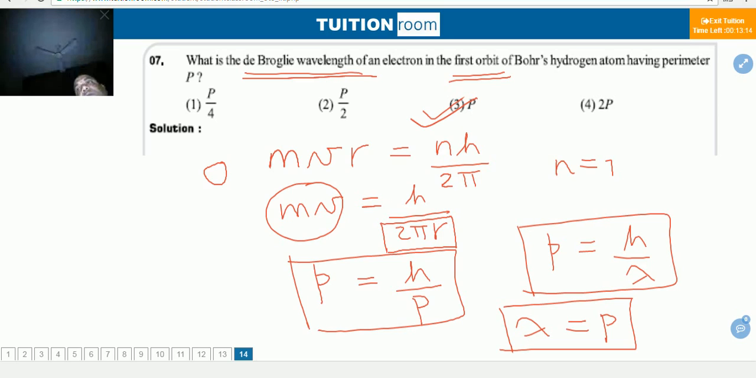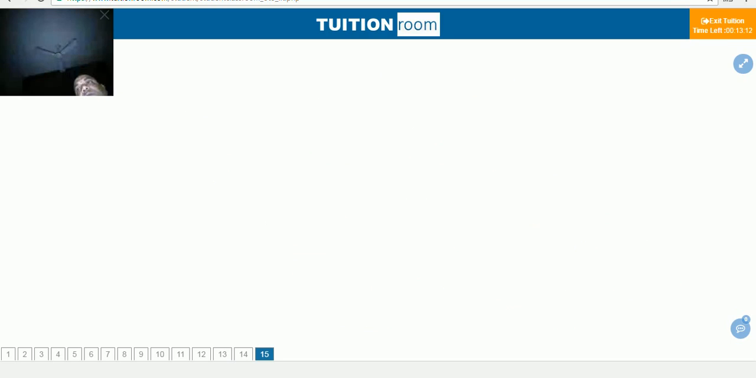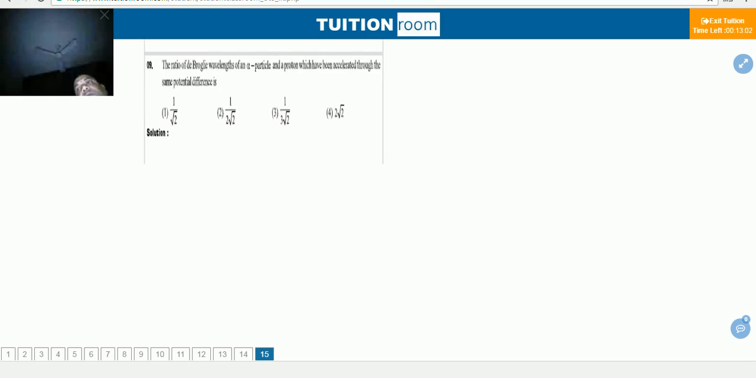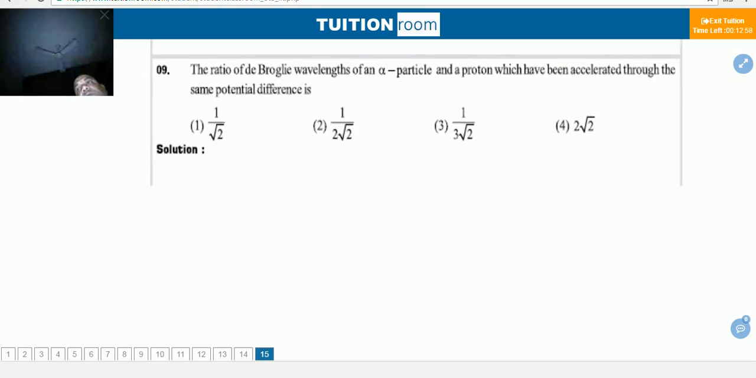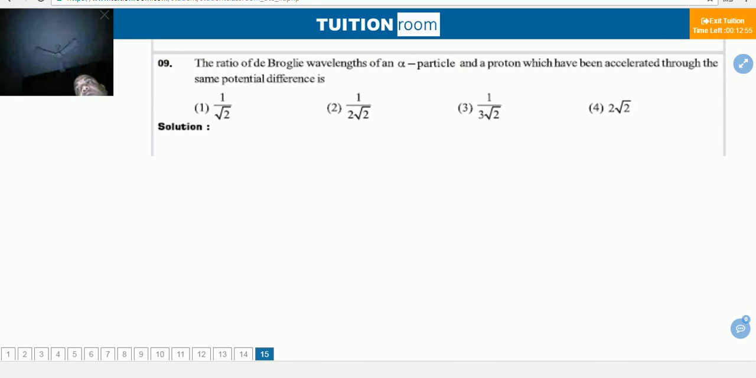Now, guys, my next problem will be this. Suppose you have to solve this problem. The ratio of de Broglie wavelength of alpha particle and protons that have been accelerated through the same potential difference.